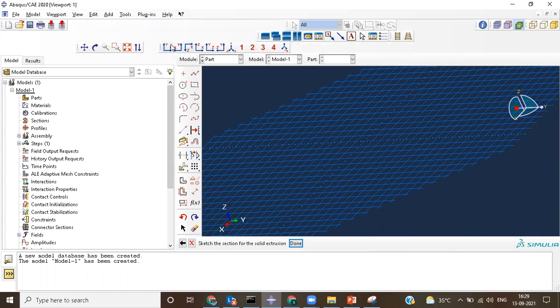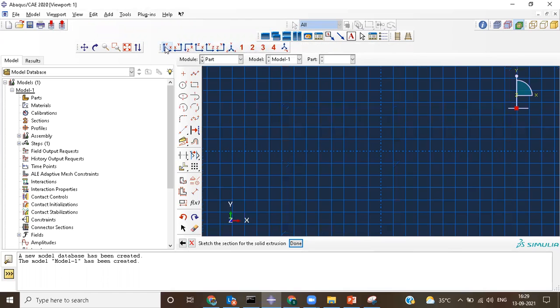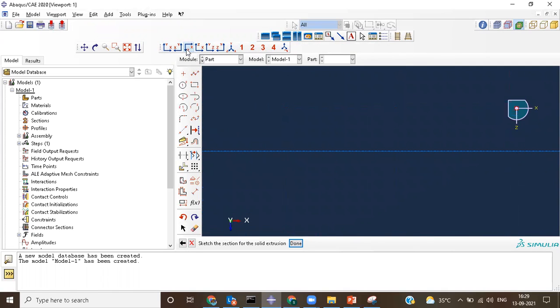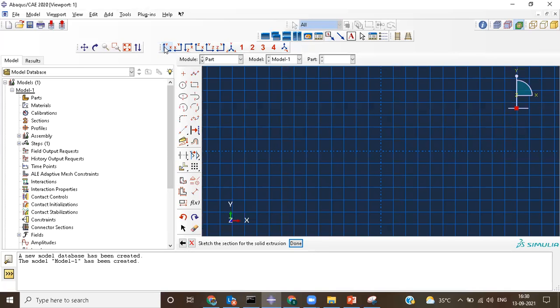This tool we call views. You just click on XY plane, and then you are back in your XY plane. Suppose you want to generate your model not in the XY plane but in the ZX plane. Because we are creating the model in the XY plane, and then in the third direction we travel, you can do this.